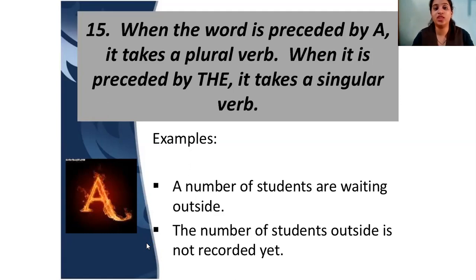When you say the number, that means you are a bit specific about the number of students who are standing. So the number of students outside is not recorded yet. So when the comes, it is singular. When a comes, it is plural.